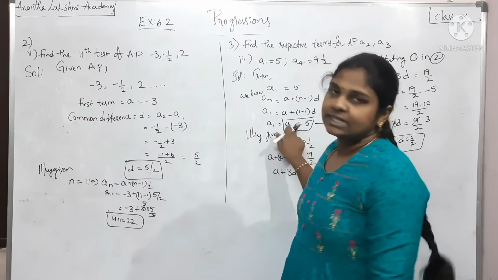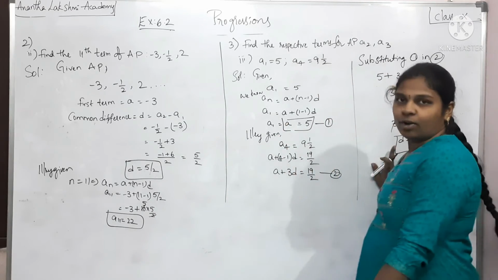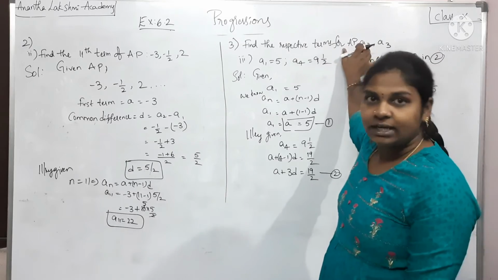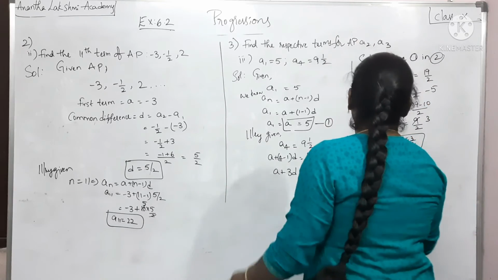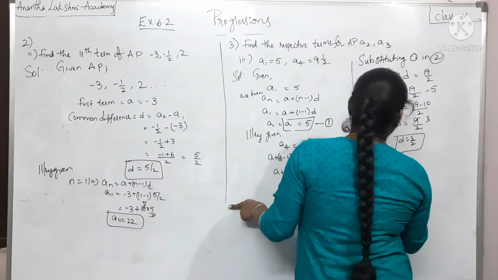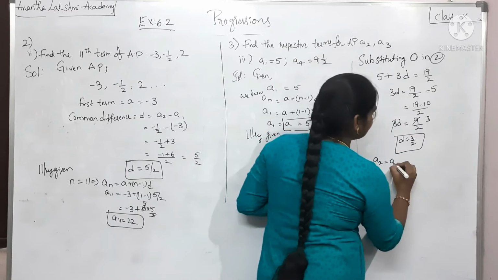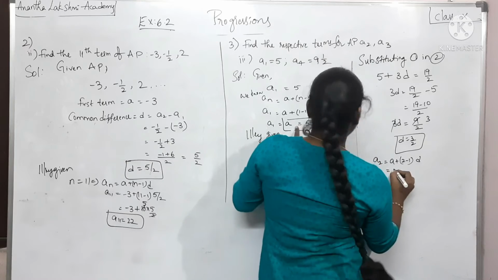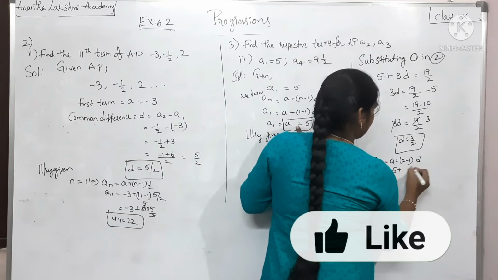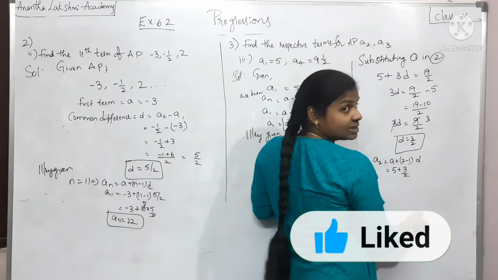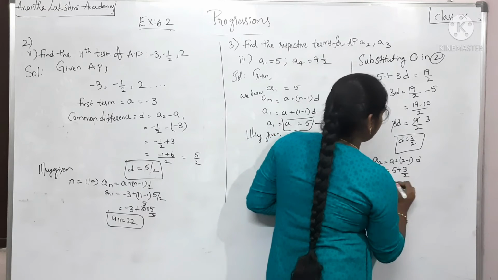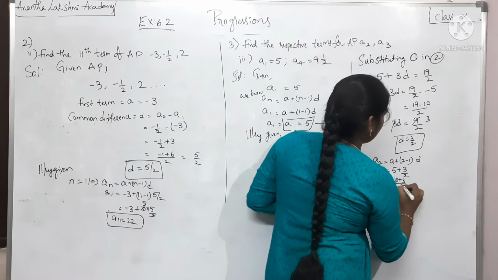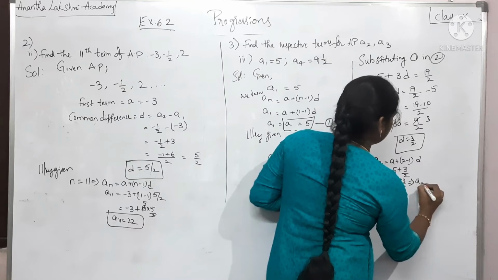Now you know the first term and the common difference. Can you figure out the second term and the third term? Yes. So A2 is equal to A plus 2 minus 1 into D, which is nothing but A is 5 plus, 2 minus 1 is 1, D is 3 by 2. 5 is 10 by 2 plus 3 by 2, which is nothing but 13 by 2.